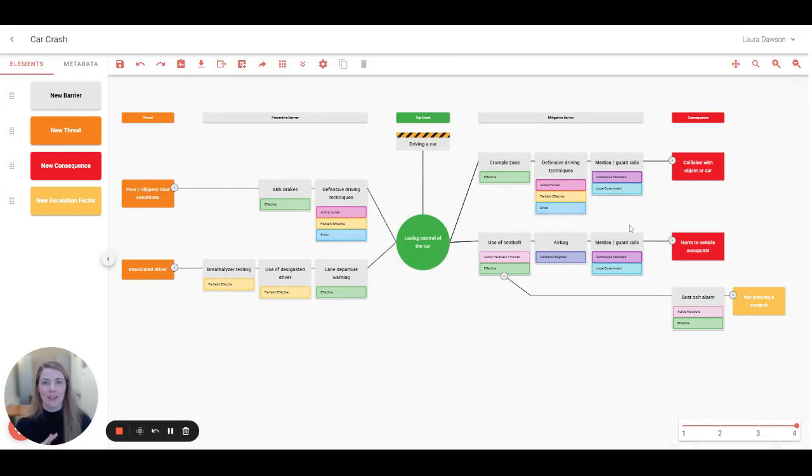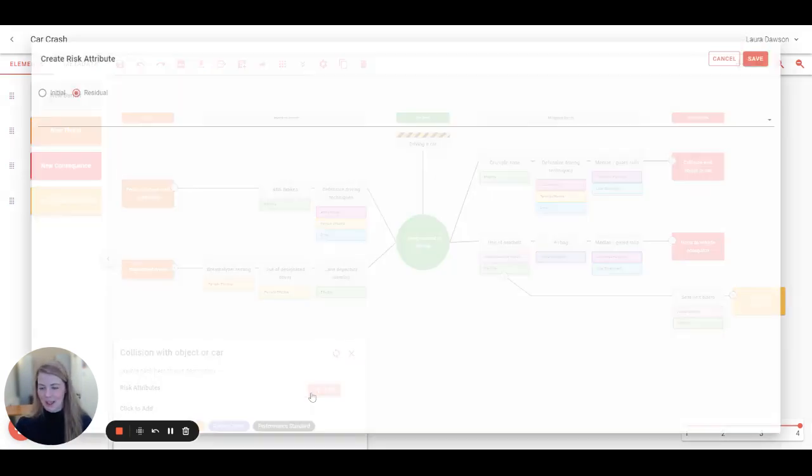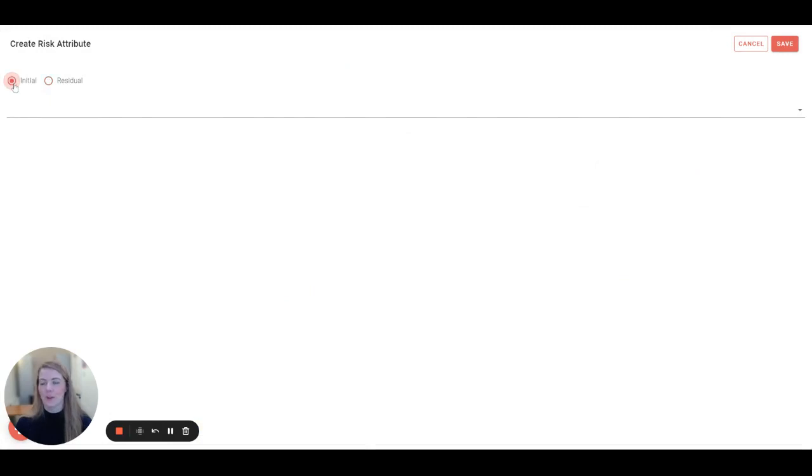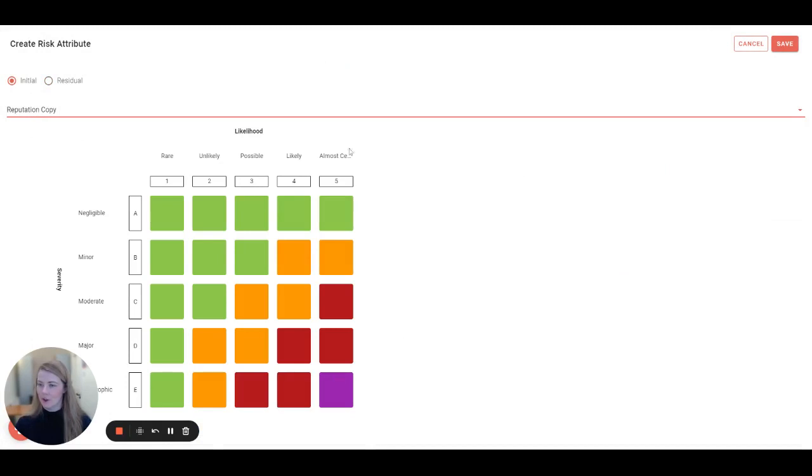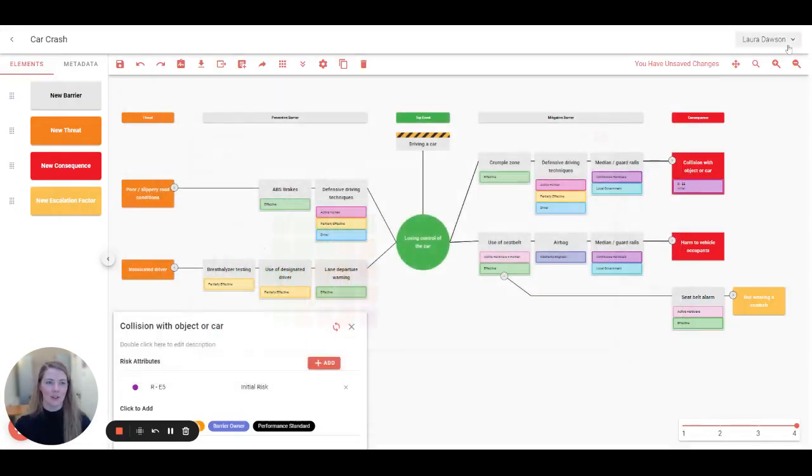And now I want to add it to my consequence. To do this, I will say add. We're going to go with the initial risk at first. My reputation copy. The initial risk, it's pretty high. It's this extreme one that I've chosen.